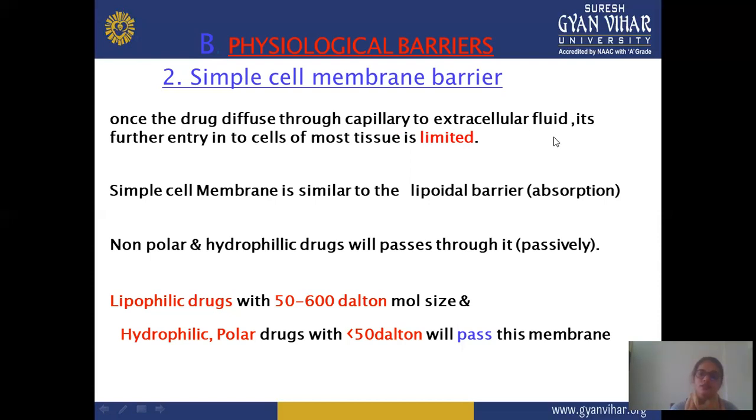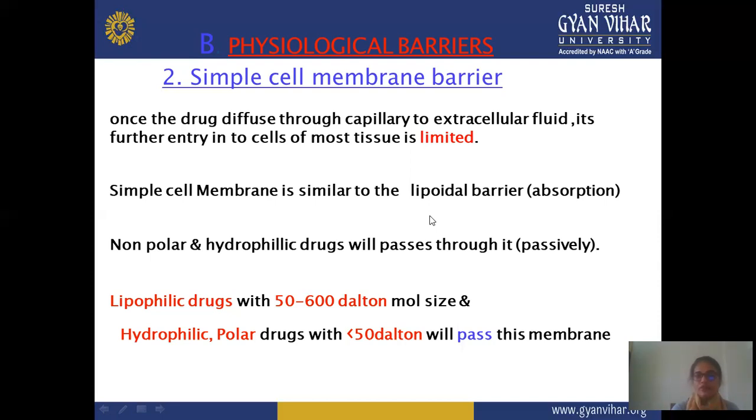After the drug reaches extracellular fluid, there is a limitation on entry into intracellular fluid, and this cell membrane barrier shows a similar process to the lipoidal barrier in absorption. Lipophilic drugs easily cross the barrier, and molecular size up to 500 to 600 Dalton easily crosses this barrier.